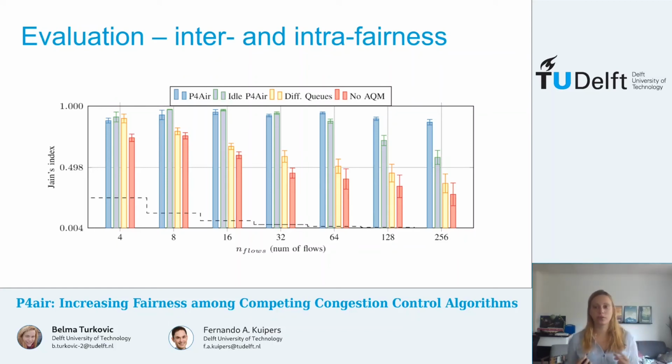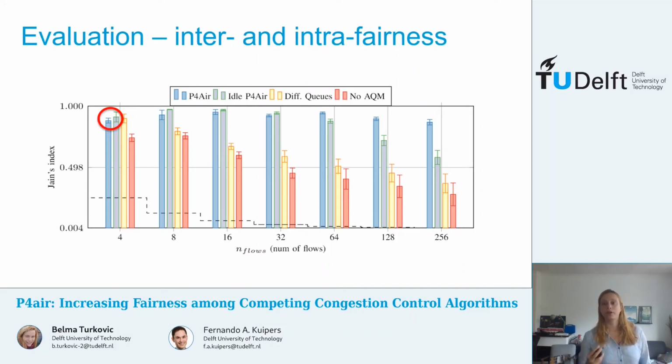Furthermore, we tested two versions of P4air. The first one is idle P4air, which combines the first two modules, the fingerprinting and reallocation, and P4air that combines all three modules. As we can see in this figure, in all the analyzed scenarios, P4air was able to outperform the other solutions, especially when we compare P4air to a solution that distributes the flows based on the hash of the flow identifier. We can see that P4air, by grouping flows based on their congestion control algorithm, can significantly improve the fairness, so that the good intra-fairness properties of flows can be used to their advantage.